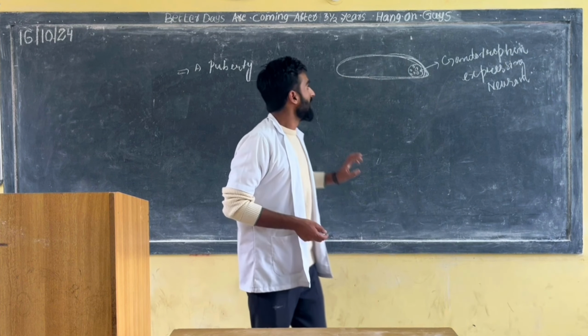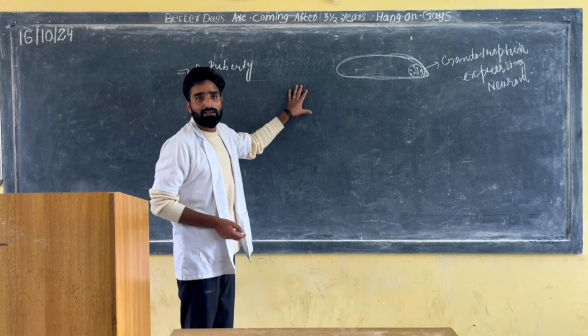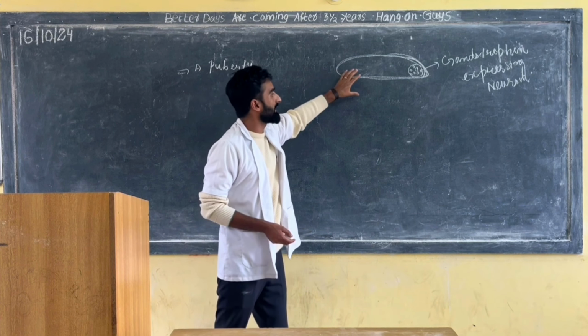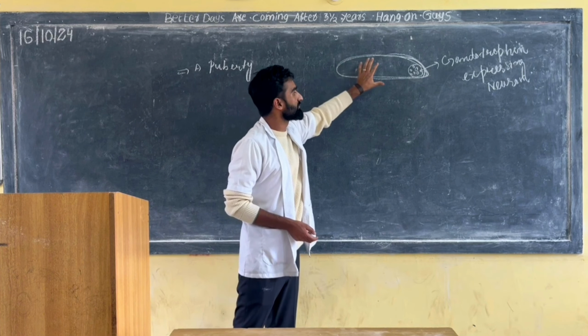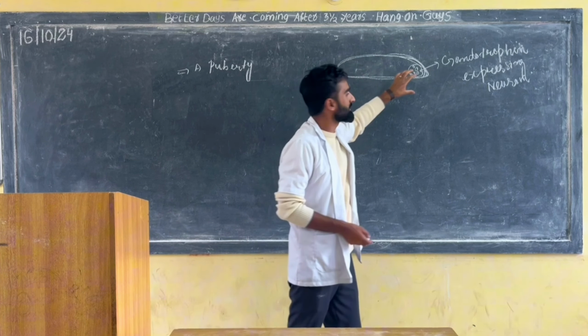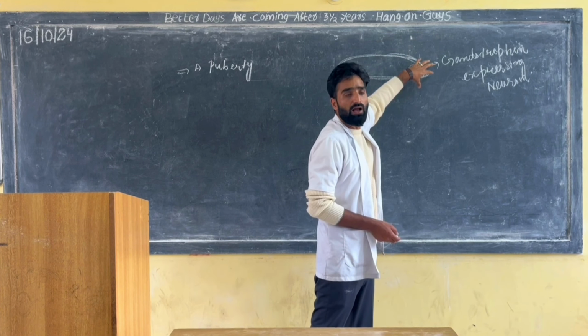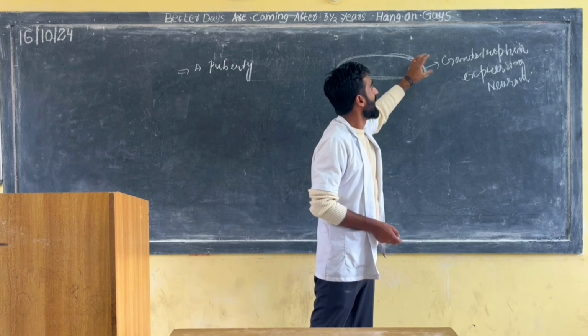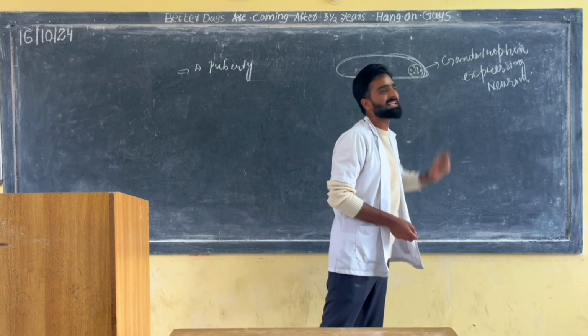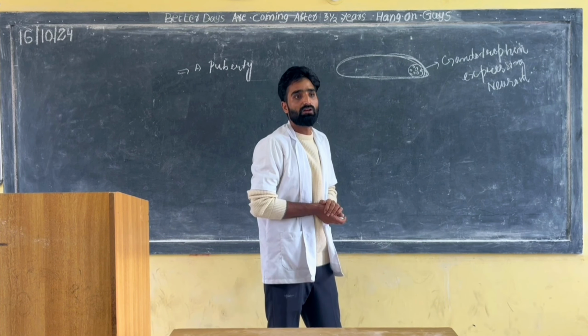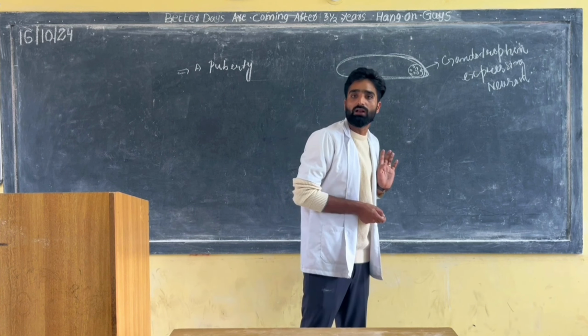What I am saying is that at puberty there is an organ of the nervous system known as the hypothalamus. In that hypothalamus there is an area made up of a group of neurons, and these neurons are known as gonadotropin expressing neurons. Clear?